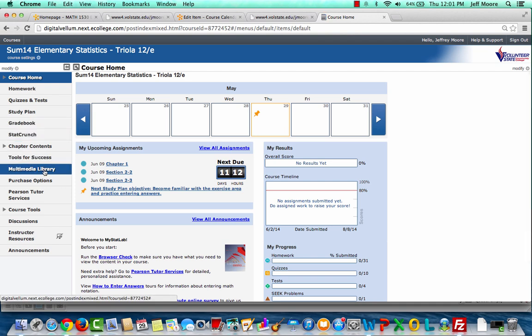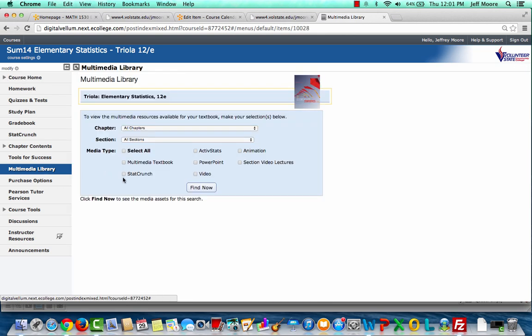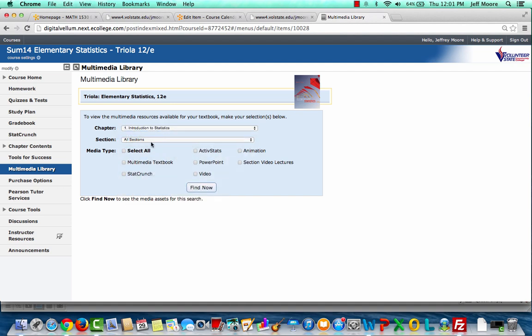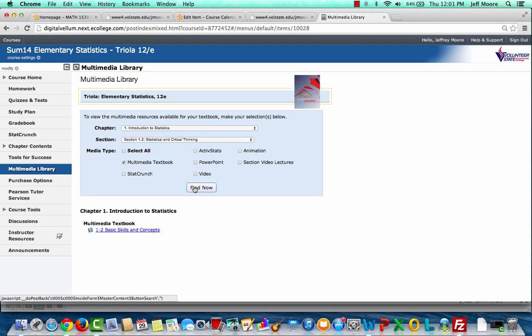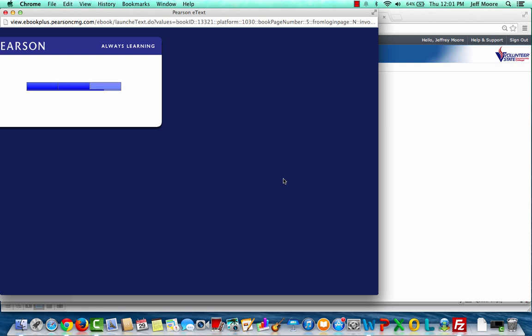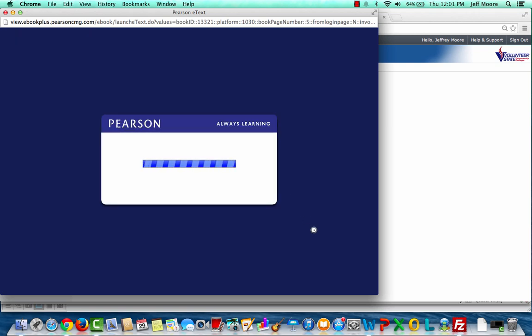The best approach to this course would be to go first to the multimedia library. Choose the chapter and section that you want to begin working on, hit the checkbox for Multimedia Textbook and then click Find Now. Click the link that comes up and you'll be taken to the textbook in that section.